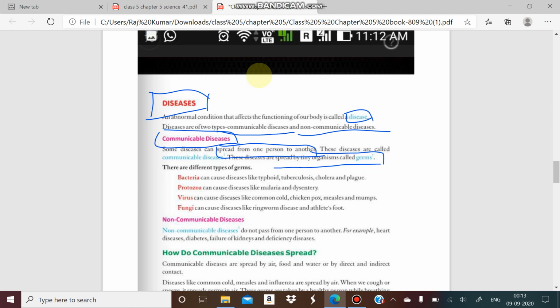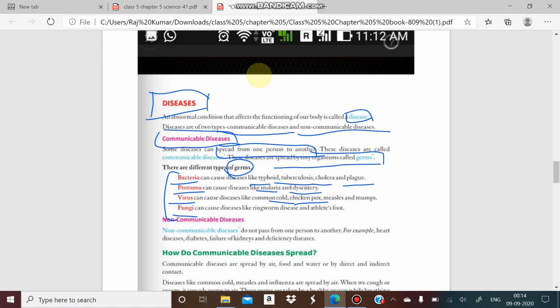So we can say those diseases which can spread from one person to another person are spread by some germs. And there are different types of germs, like bacteria, protozoa, virus, and fungi. Bacteria cause some diseases like typhoid, tuberculosis, cholera, and plague. Diseases like malaria, dysentery, and dengue are generally caused by protozoa.